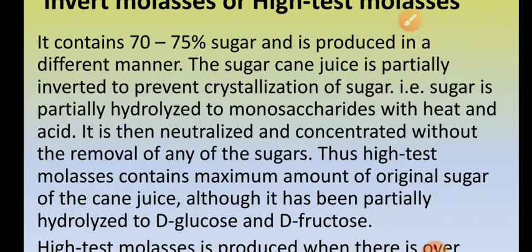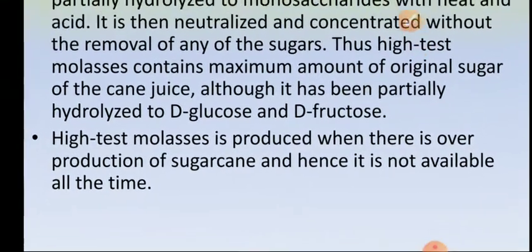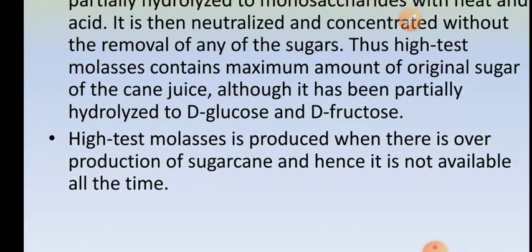It is subjected to partial hydrolysis or partial inversion using acid. Okay, so acid and heat. So some amount of sucrose is converted into monosaccharides, glucose and fructose, and the remaining sugar is still present. This concentrated liquid is called invert molasses or high test molasses, right?